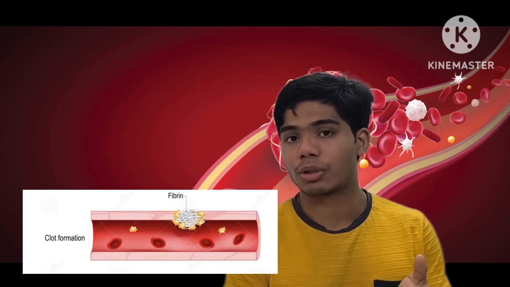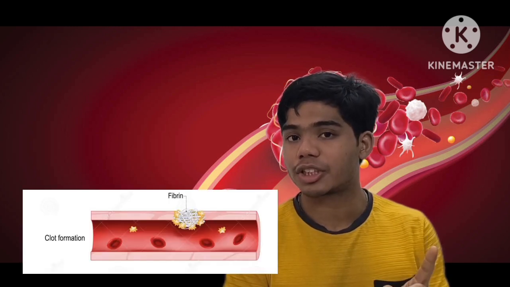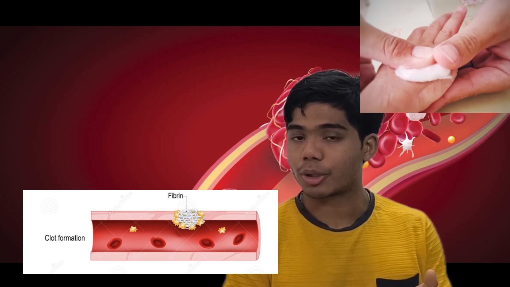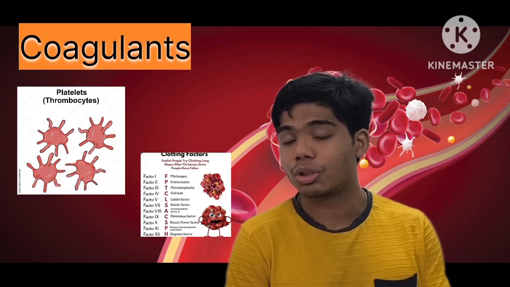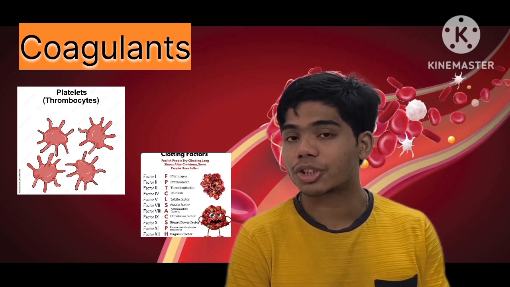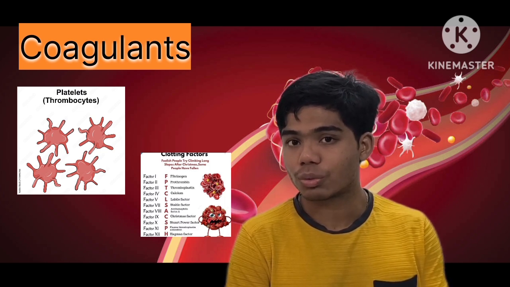So simply remember that in coagulation a stable clot formation is done, and this prevents bleeding and also repairs the damaged blood vessel. So this is the process called coagulation. Now you can easily understand what are coagulants. The substances which favor the process of coagulation are known as coagulants.